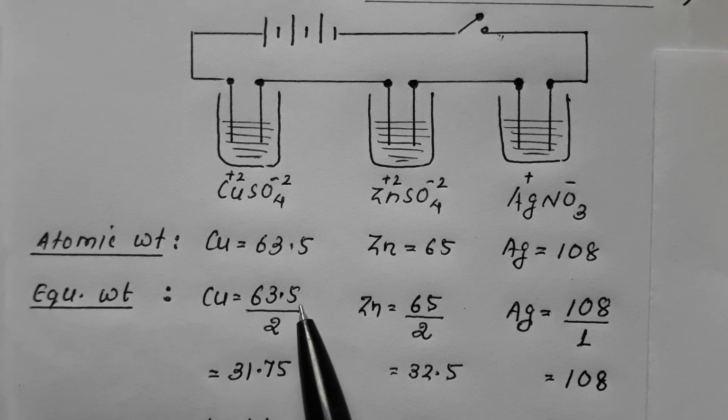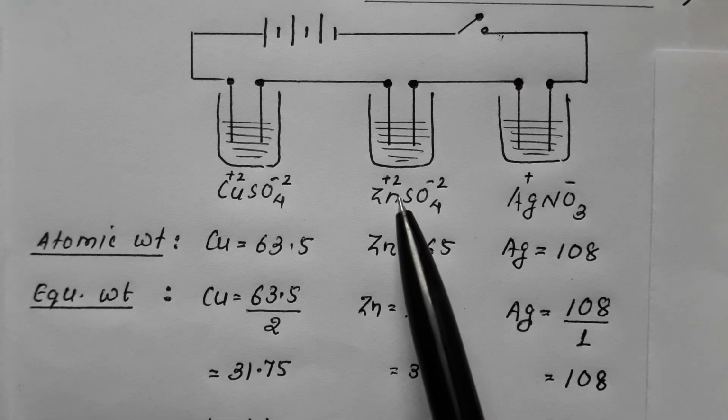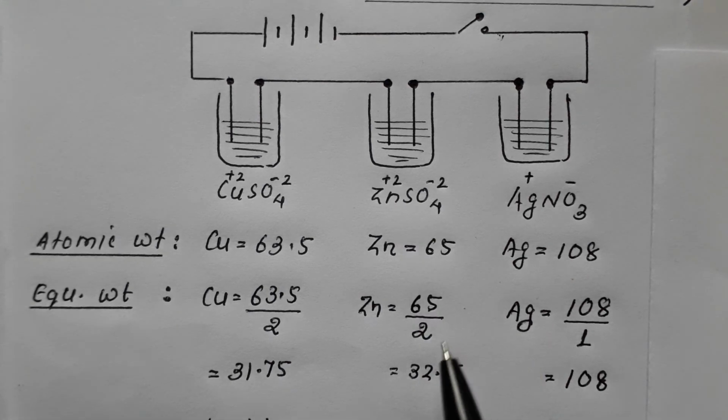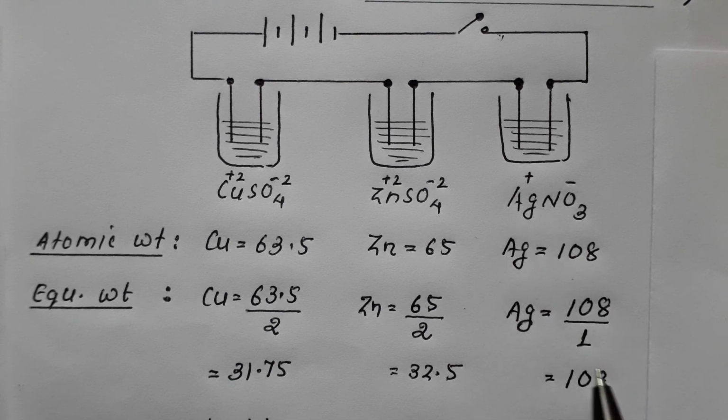So for copper it would be 63.5, the atomic weight, upon the number of electrons lost, that is 31.75. This is the equivalent weight of copper. For zinc the atomic weight is 65, the number of electrons lost is 2, 65 divided by 2 is 32.5. This is the equivalent weight of zinc. For silver the atomic weight is 108, the number of electrons lost is 1, 108 upon 1 is 108. This is its equivalent weight. So 31.75 is the equivalent weight of copper, 32.5 of zinc, and 108 of silver.